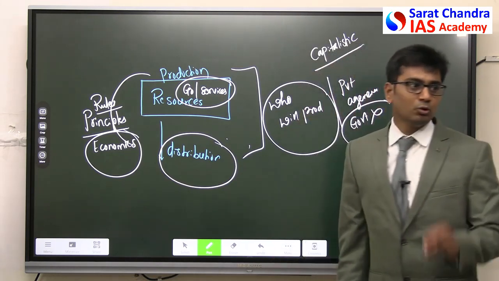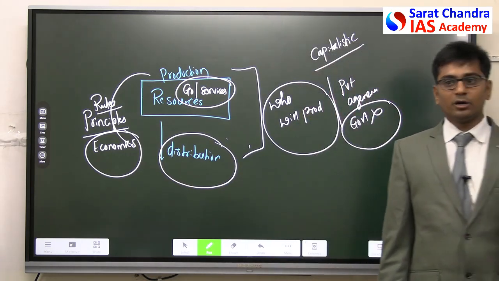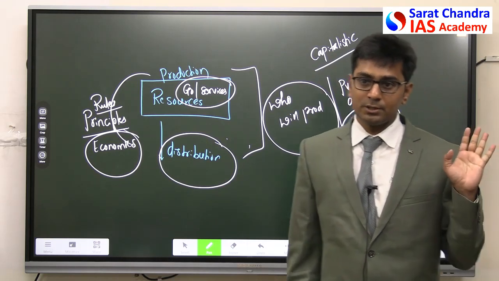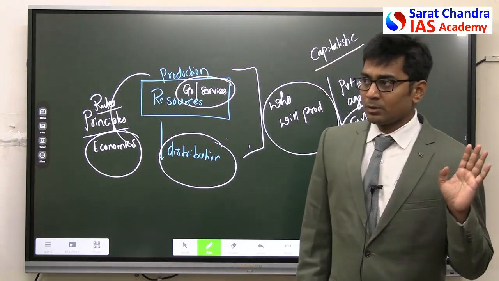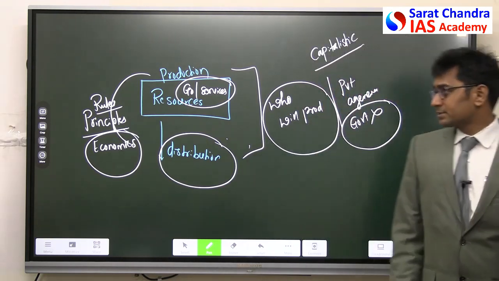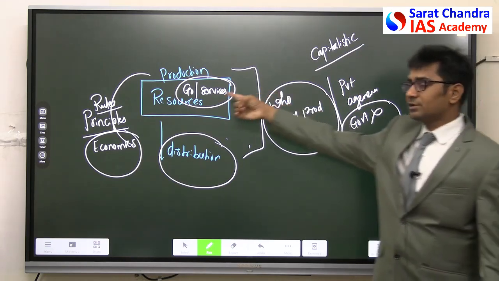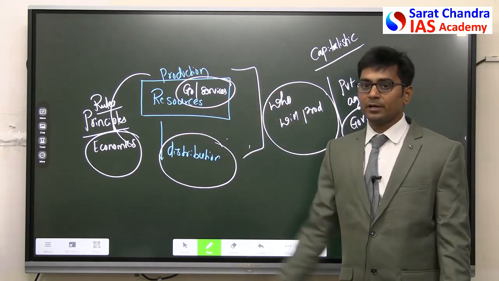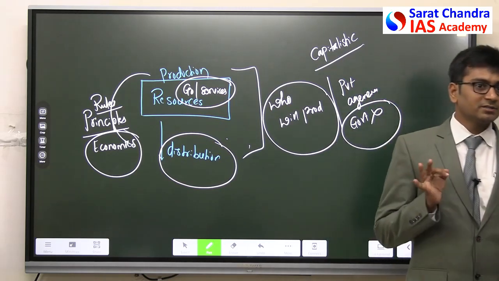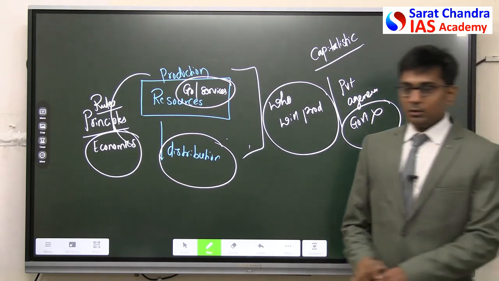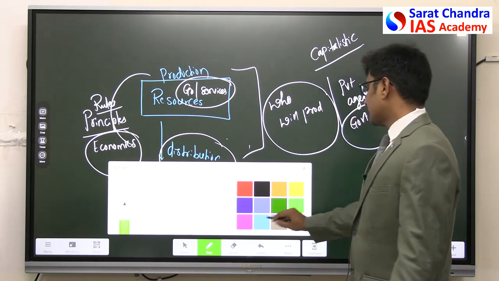Capitalistic means there will be no government at all, or government will not be involved in the production and distribution process. Clear? We can write it at a later stage, try to understand. So if the production of goods and services is entirely done by private agencies, then that is called capitalistic. On the other hand, on the other extreme,